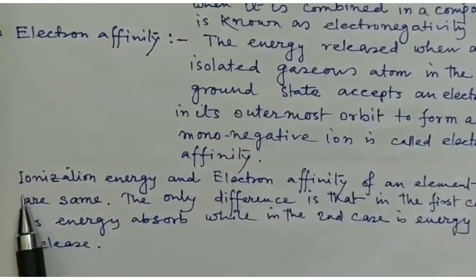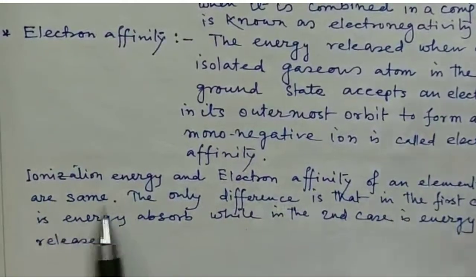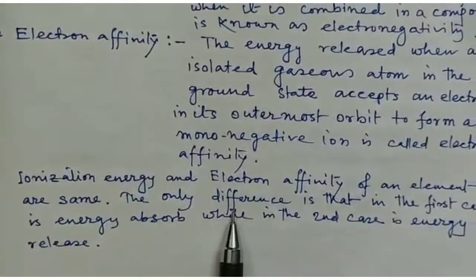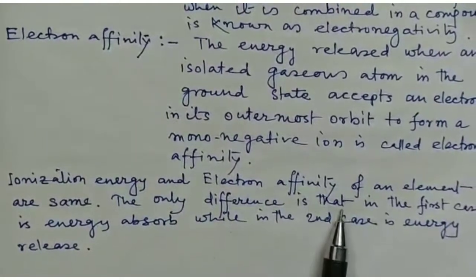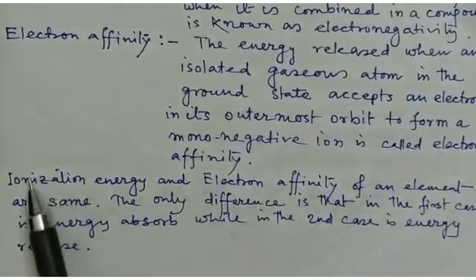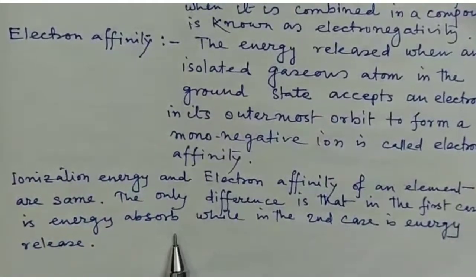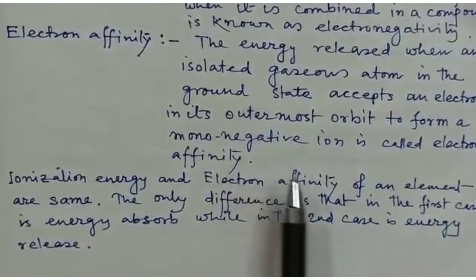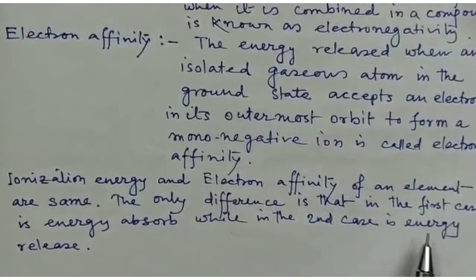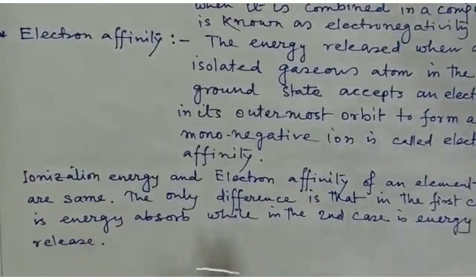Actually, ionization energy and electron affinity of an element are the same. The only difference is that in the first case, that is ionization energy, energy is absorbed, while in the second case, electron affinity, the energy is released. So both are the same but negative.